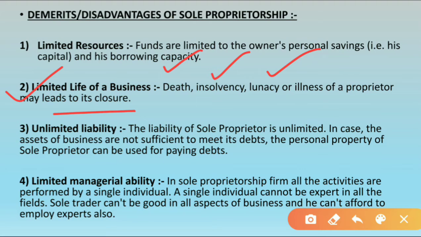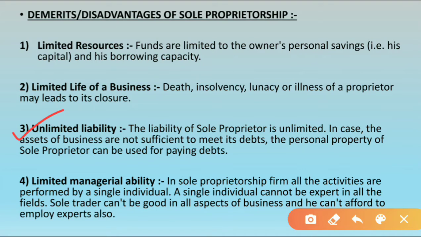That is why we say that in sole proprietorship there is limited life of the business. The business cannot continue for a longer period if something happens to the owner, because nobody else is there to take over the business, because he is the only one owner, right? Now the third is unlimited liability.